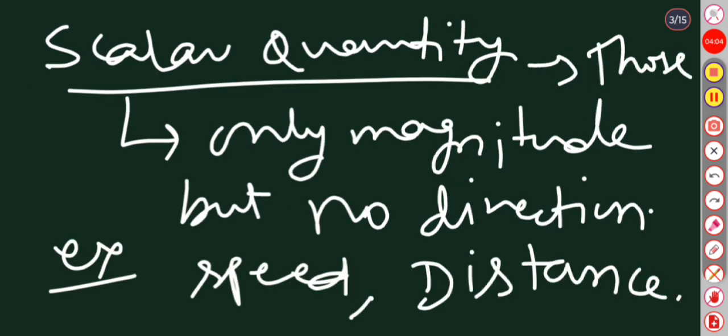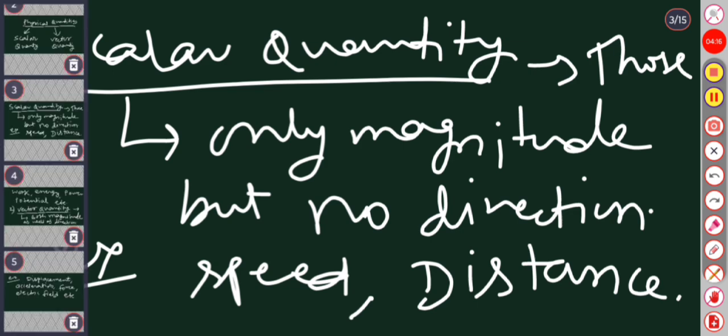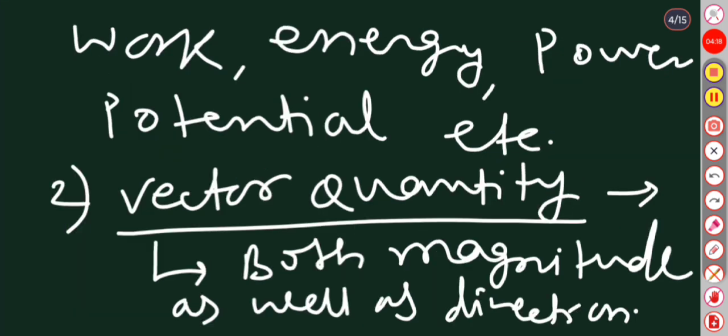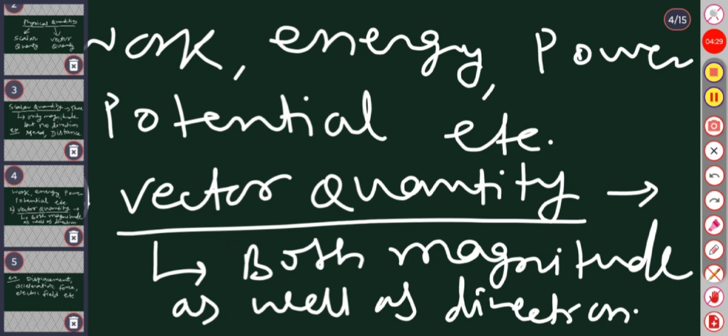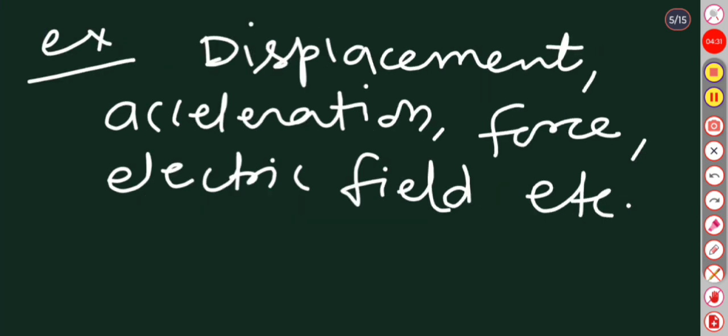Once again, scalar quantity: those physical quantities which have only magnitude but no direction. For example, speed, distance, work, energy, power, potential, etc. Number two, vector quantity: those physical quantities which have both magnitude as well as direction. For example, displacement, acceleration, force, electric field, etc.